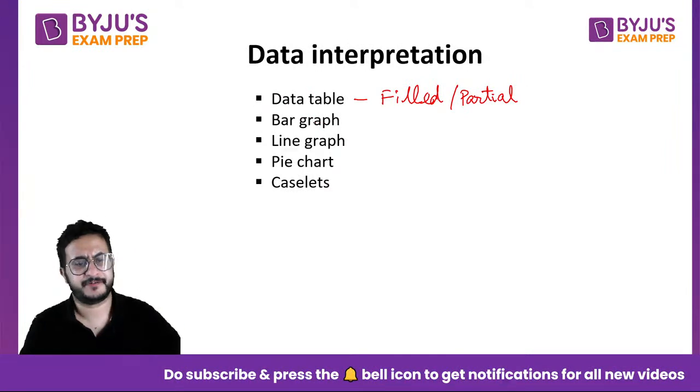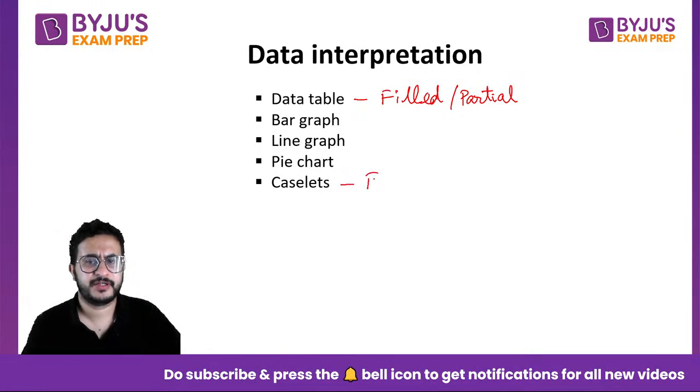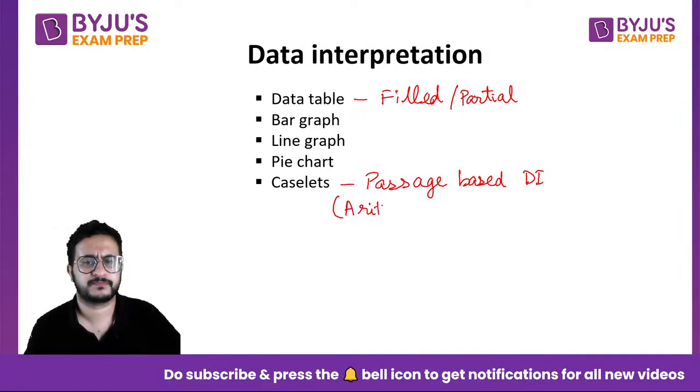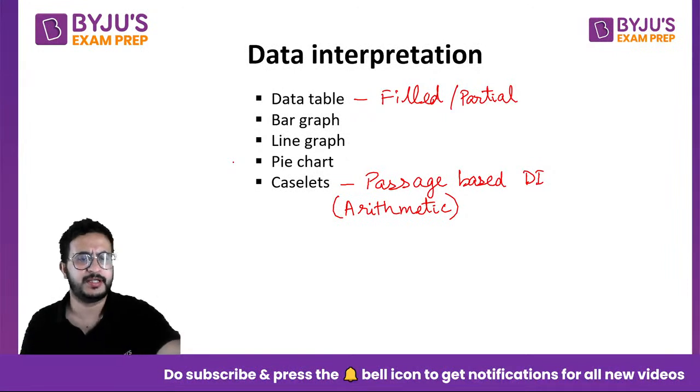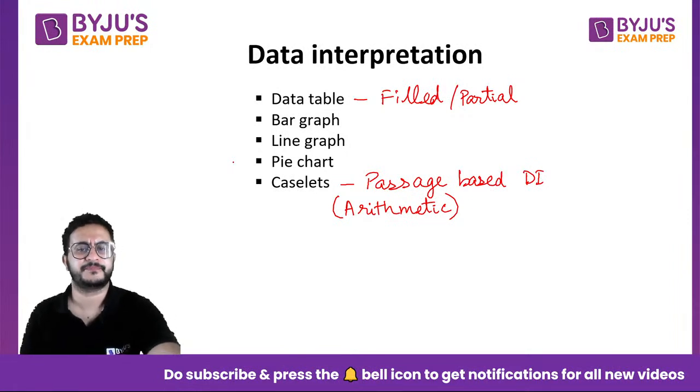Then you have bar graph. You know what a bar graph is and how to read it. Then line graph, another variety is line graph. Then pie chart. And then you have caselets. Caselets are basically passage based DI, and that could also include arithmetic concepts, like let us say based on time, speed, distance. It could be ratio, proportion, right? So caselet is another variety of data interpretation that you get in the examination.